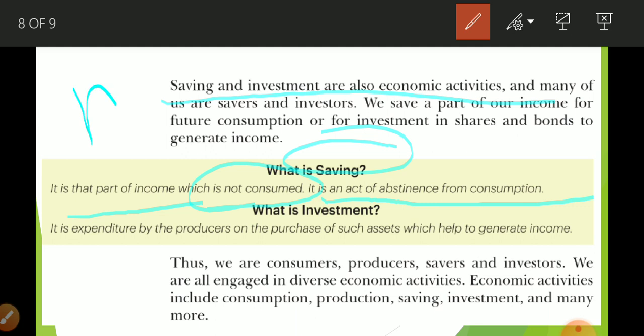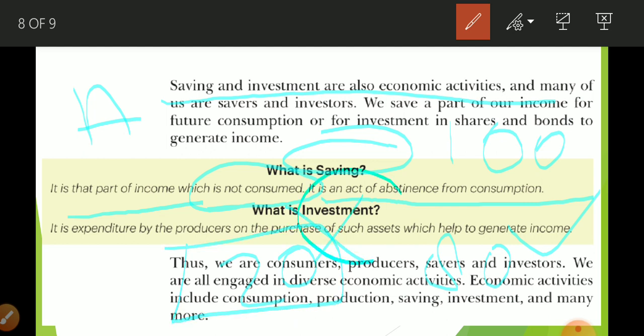Suppose there is a person whose everyday income is 100 rupees. 80 rupees he is going to expend, but 20 rupees he is not going to expend. So this 20 rupees which he is not going to expend is known as the saving of A. Why do we do the act of saving? Because of our future requirements, like your mother or father save money so that they can give you higher education, for your marriage, for giving you a good home. And for any medical emergency, for that also we keep money.